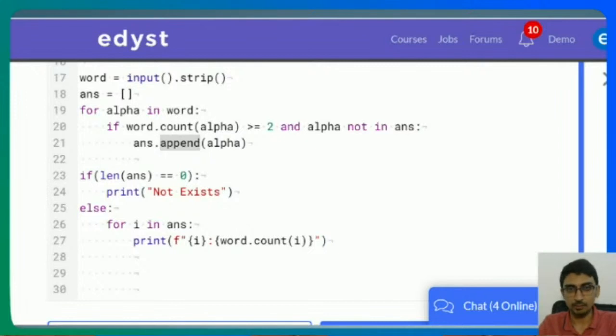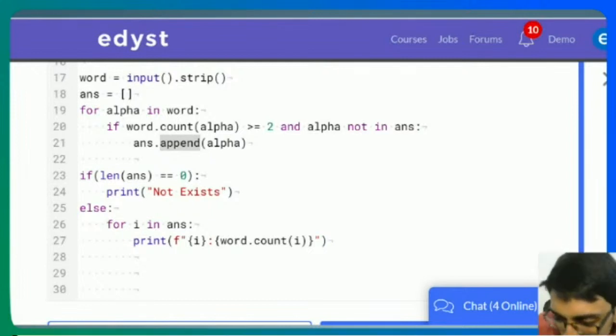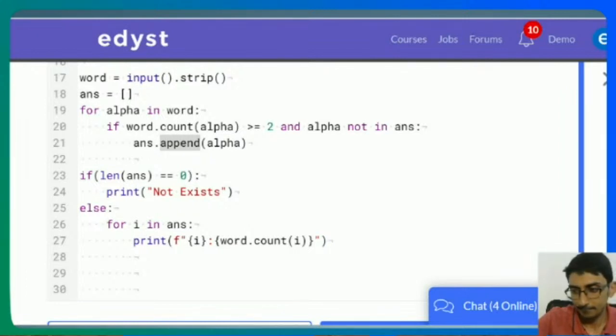Is there any part you want me to repeat in this code? Clear? Okay. Others, please also let me know. One student says clear. Others?